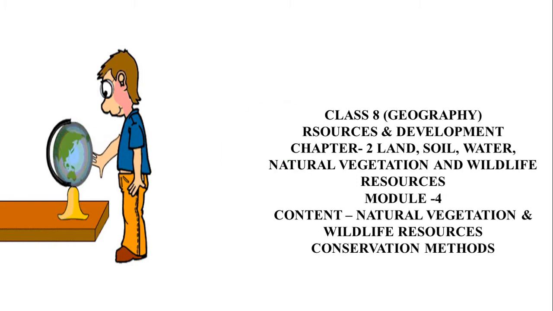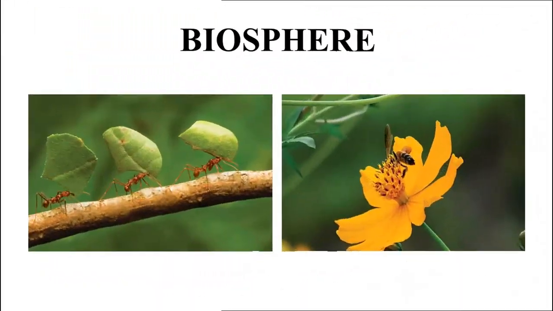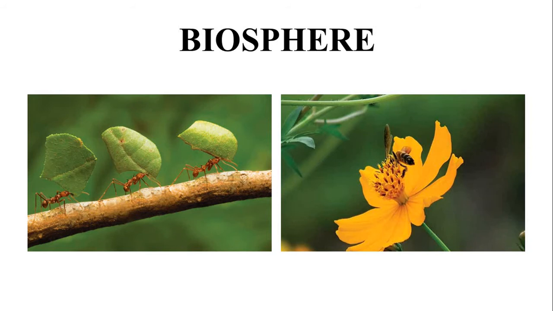So let us begin. Natural vegetation refers to the original plant cover on the earth's surface. Existence of plants and animals is confined to the biosphere. Biosphere includes everything within the limits in which living beings are found, including the non-living components. It can be compared with the web of a giant spider, in which every thread remains connected either closely or remotely with the others. In the biosphere, the organisms remain connected with each other, forming a kind of web called the web of life. The web of life is a well-organized and delicately balanced system.